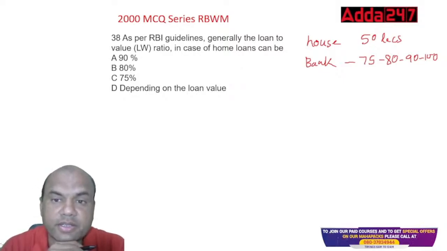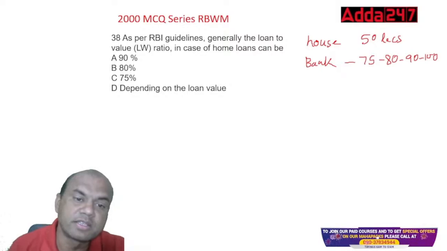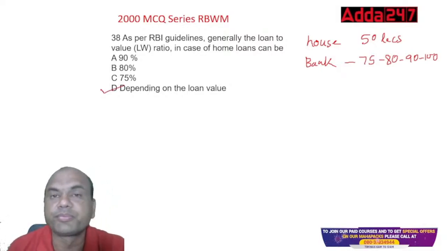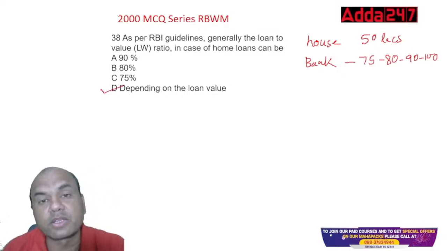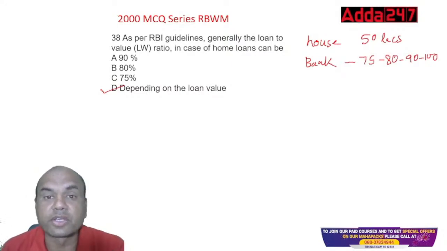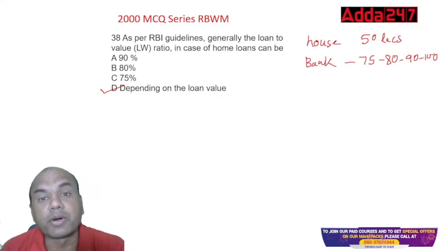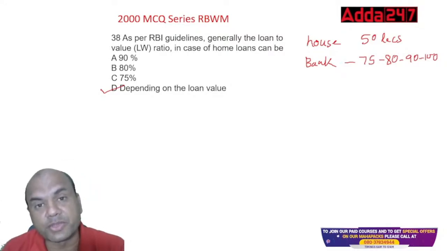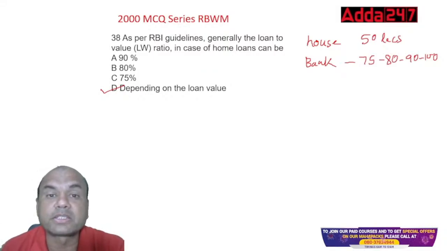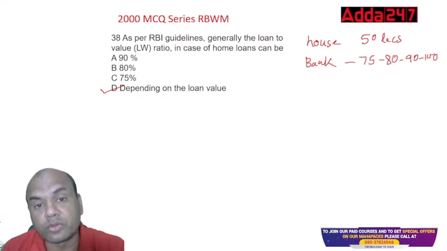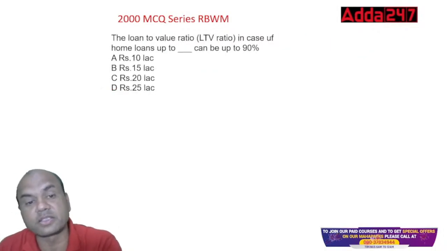What is it? Yeah, it is correct. Depending on the loan value, the bank has to take its own call. RBI has given certain guidelines. Up to 30 lakhs you can give up to 90%. 30 to 75 lakhs you can give up to 85%. Above 75 lakhs you can give up to 75%. But RBI has said that although these are the guidelines, they are not tight compartments. You have to decide on your own. So depending on the loan value is the right answer.